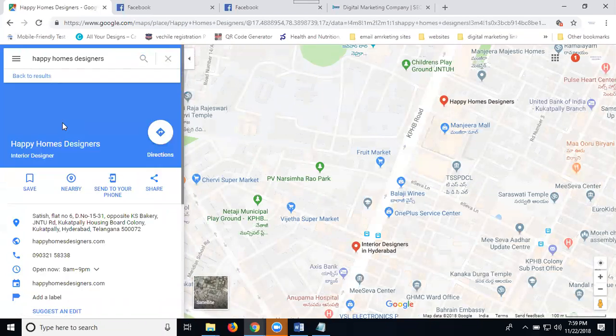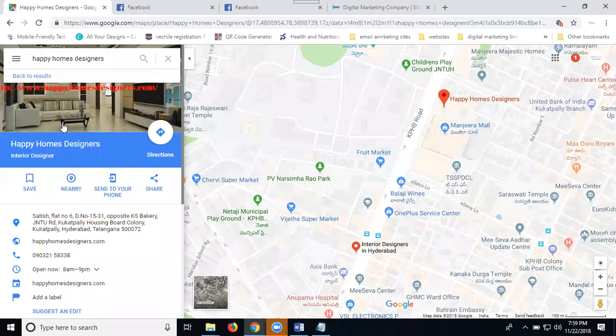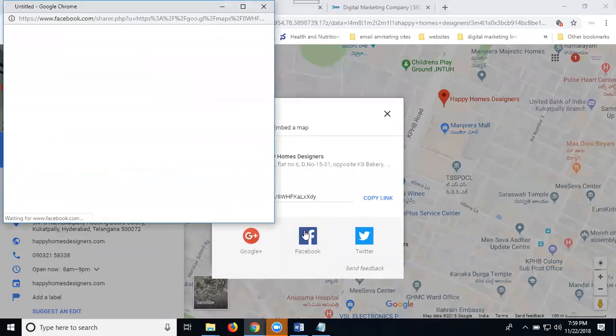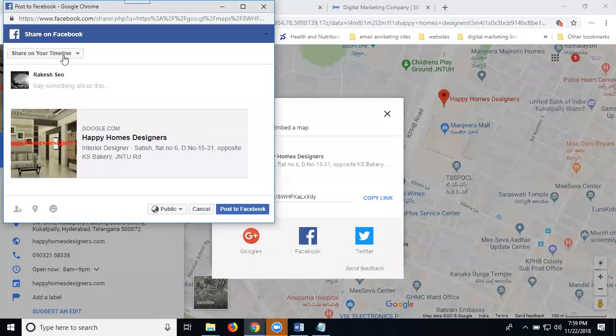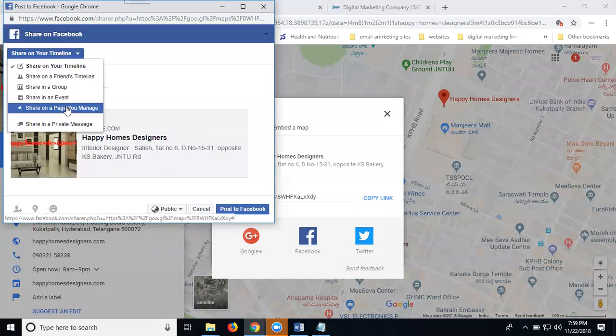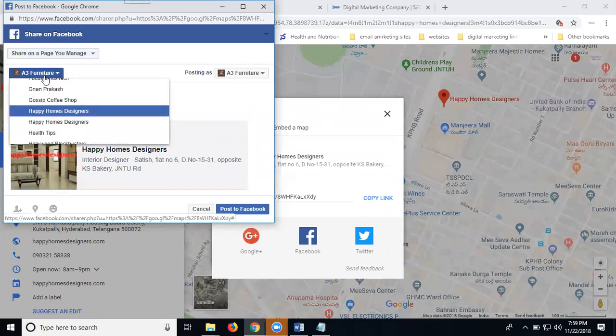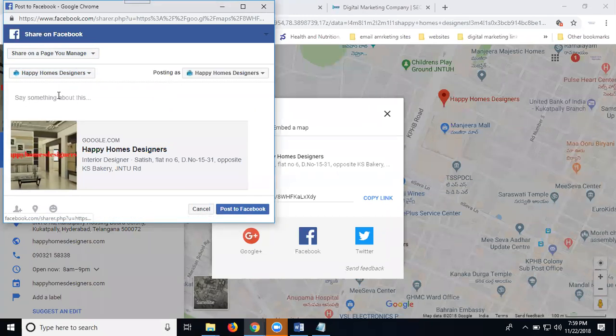First you promote your mapping. Why? Because Facebook people use it many times. So they click your map and come into your location. Now click for share. I'm clicking for Facebook. Select your page. Select your page.